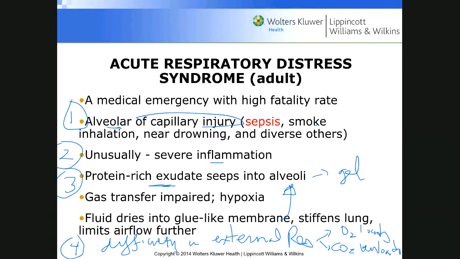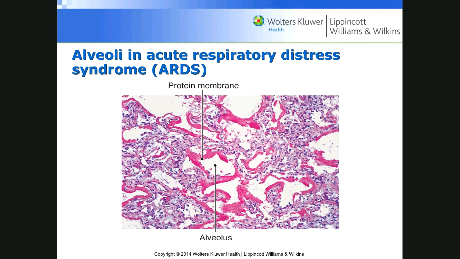All right. So if you look at H&E staining of the lung, you can see here, this is the gel-like protein right here. Okay, and protein will often be seen as very eosinophilic staining, so it looks like this. Okay, you get a lot of inflammatory response. We don't know what initially causes this. It could be a person dying from smoke inhalation, or drowning.